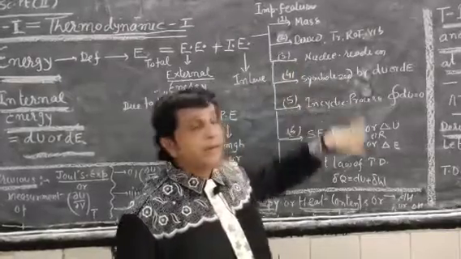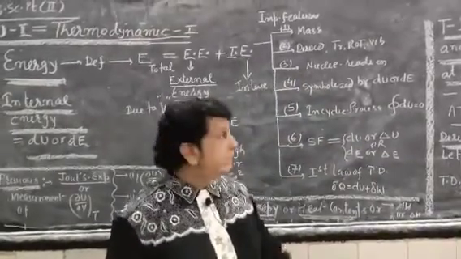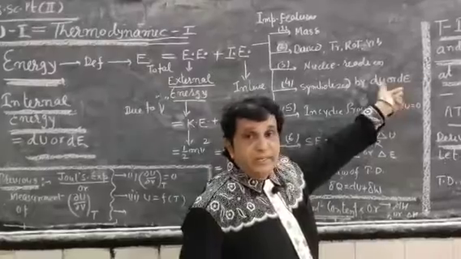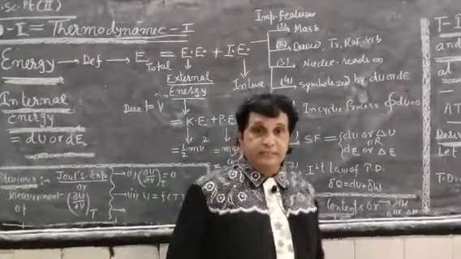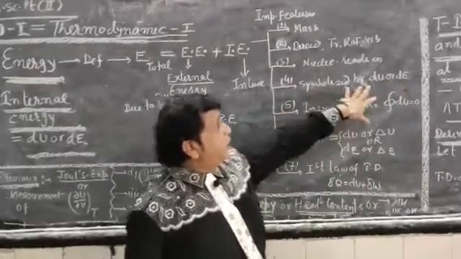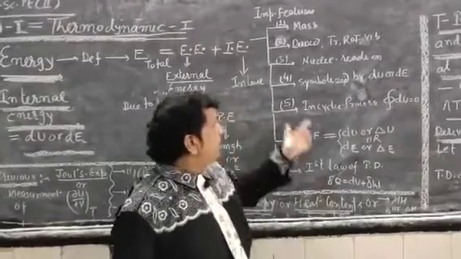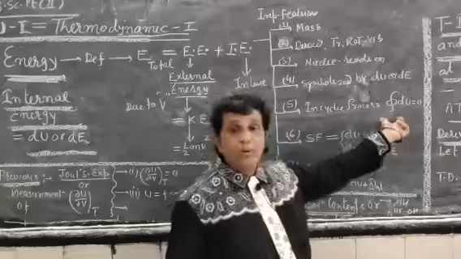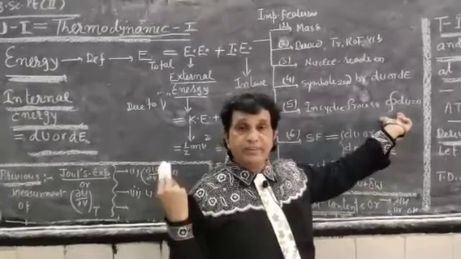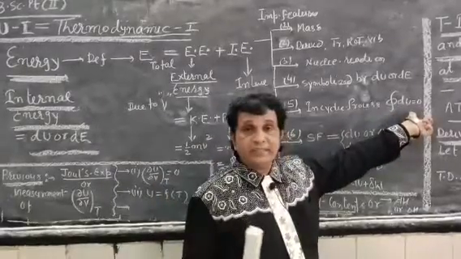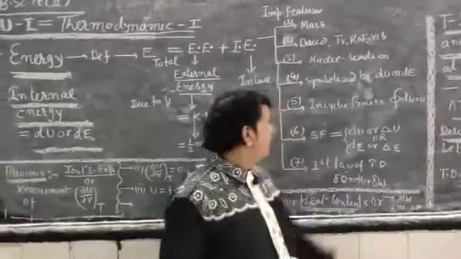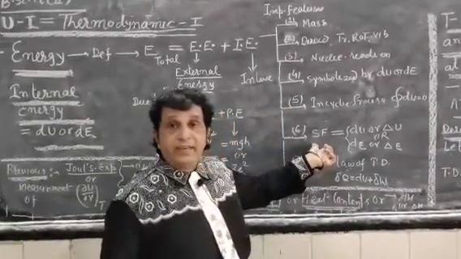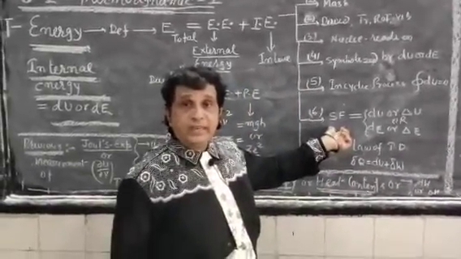Fourth, it is symbolized by dU or dE. Next postulate: in a cyclic process, the integral of dU will be 0, since internal energy is a state function.